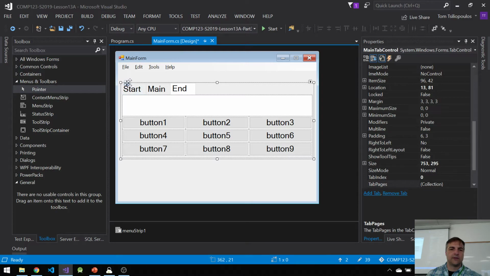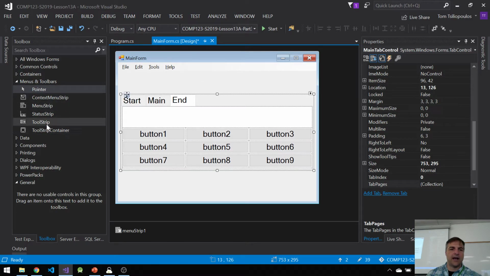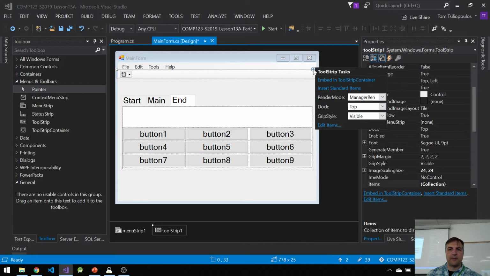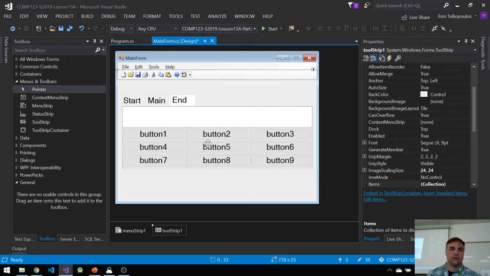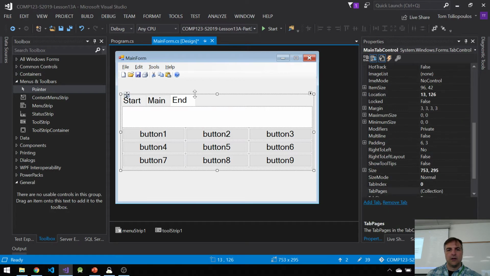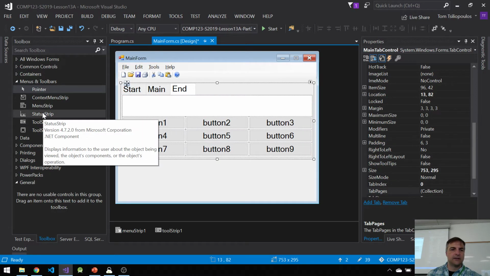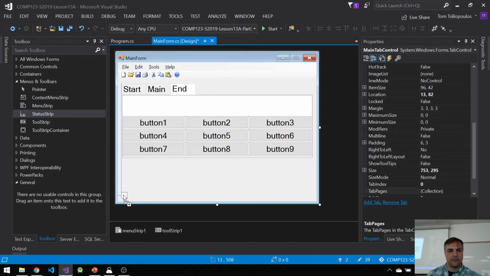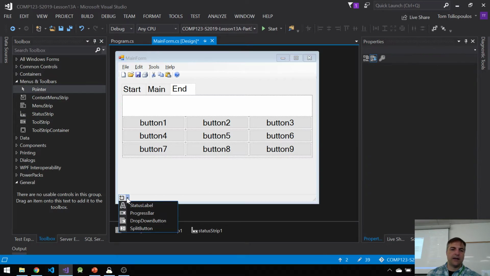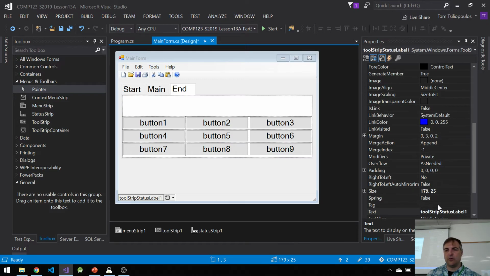And let's pull this down a little bit. And let's add a tool strip. And let's add common items. There we go. And let's pull this up a little bit. There we go. And let's add a status strip. And we'll add in a status label that we will call status at the bottom. Status.